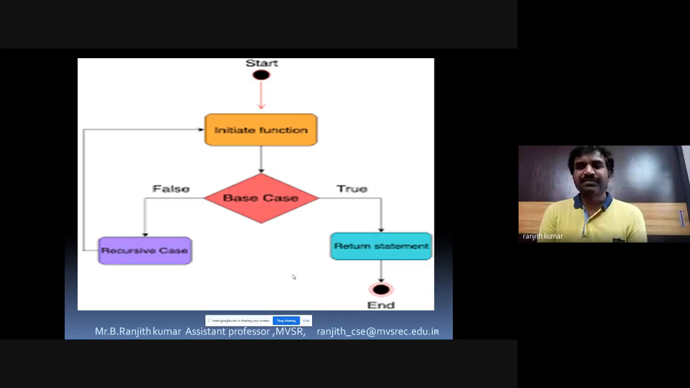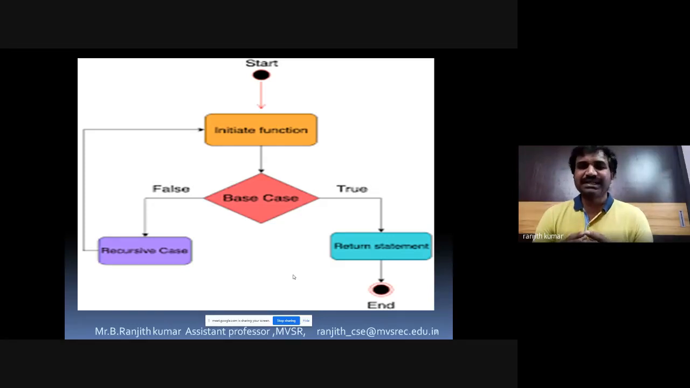The two steps are, the first step is always plan for base condition first. If the base condition is satisfied, you have to end the function and return back the answers. Base condition is nothing but a termination condition of recursion.